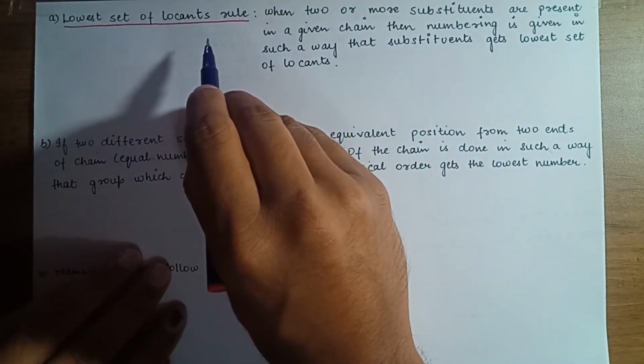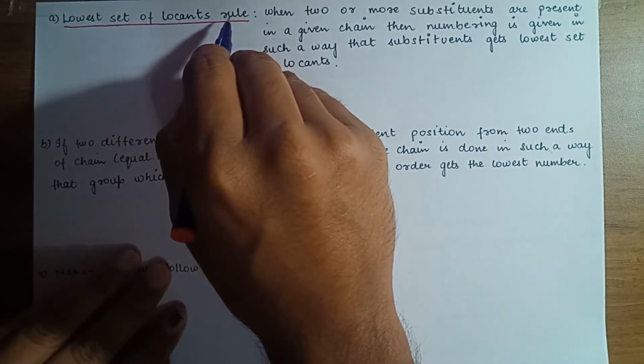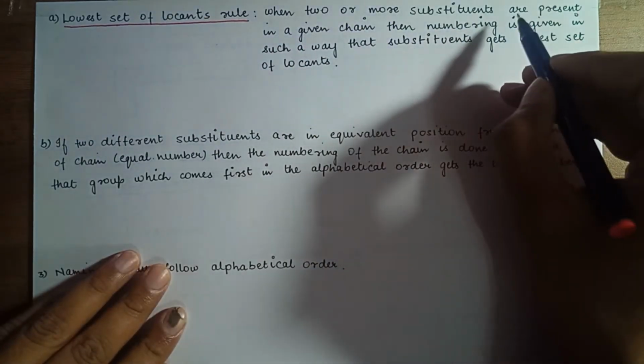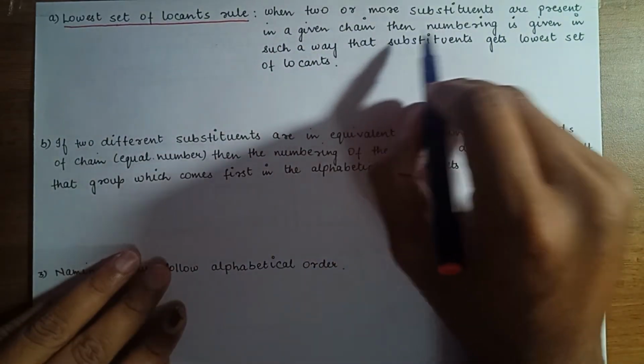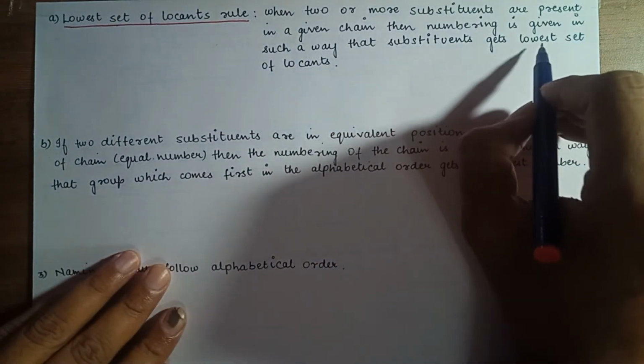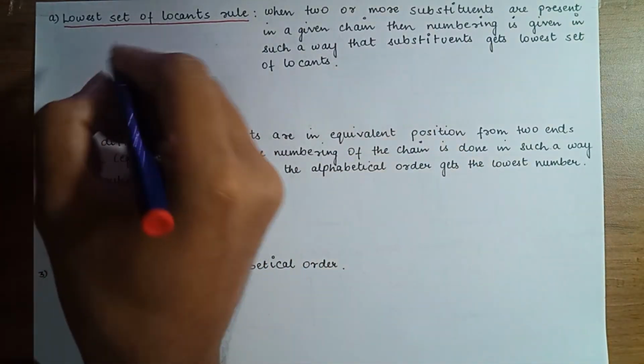In the numbering rule, we have a sub rule, that is the lowest set of locants rule. Let us see what exactly it means. When two or more substituents are present in a given chain, then numbering is given in such a way that the substituents get the lowest set of locants. We will see this by taking an example.